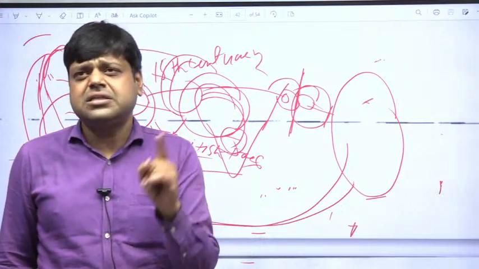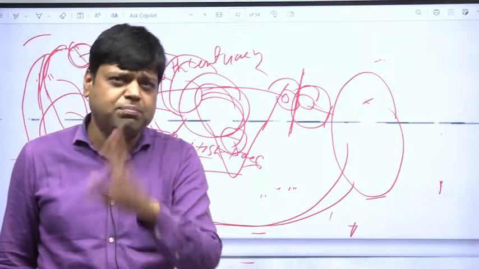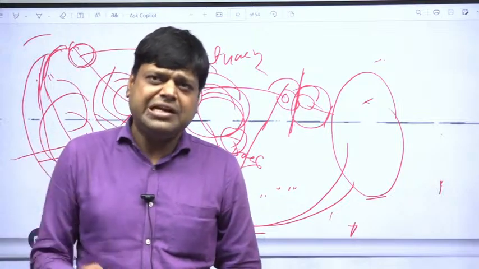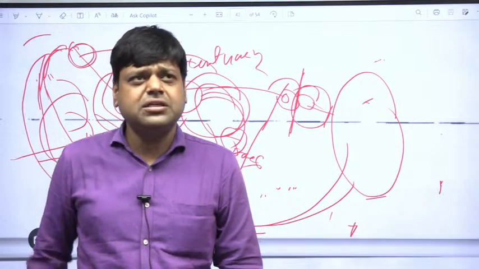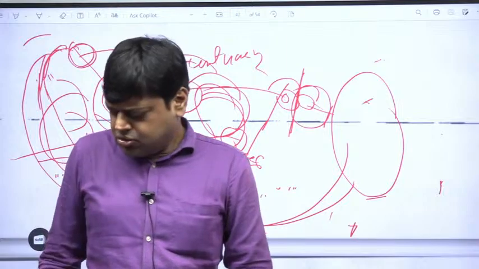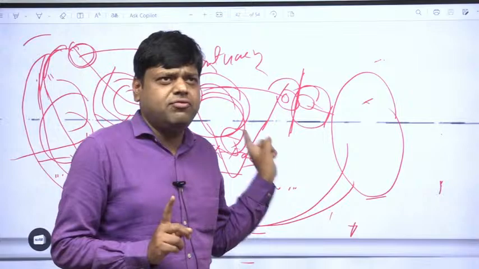Medieval is 600 AD to 1526, that means the first battle of Panipat. Modern India is 1526 till date. And after that, the last section is Jharkhand specific. So this is the complete syllabus of history.